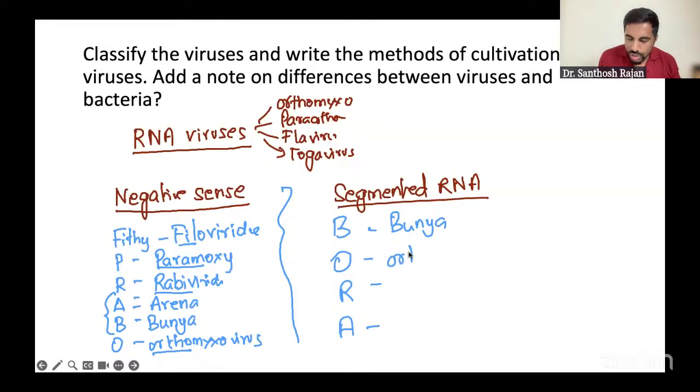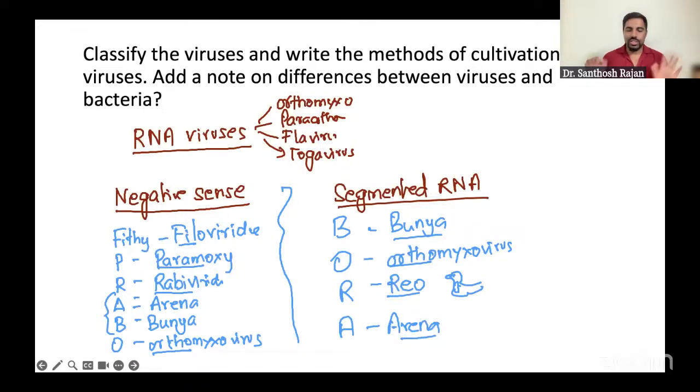O for all the ortho guys. If you remember ortho doctors, it's actually orthomyxovirus, the flu virus. If you forget, remember the doctors who want to do ortho, they choose it to get a good six-pack and impress girls, right? So remember like that, ortho. And R, here, it will be your Reovirus. If you remember that movie Rio, the Rio bird, they have a segmented six-pack, like that. And for Arena, wherever Bunya goes, Arena also goes. You remember Reena. So this much is the classification.